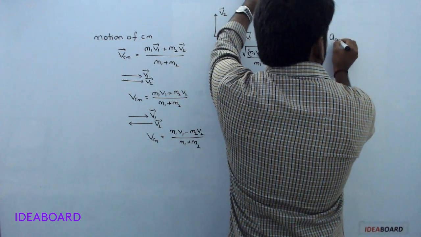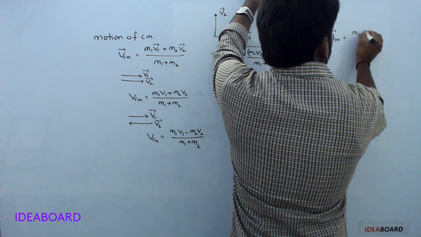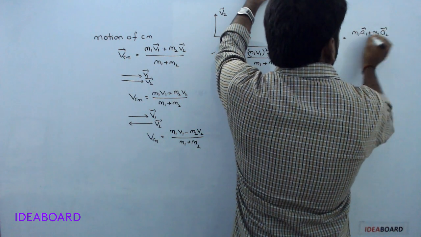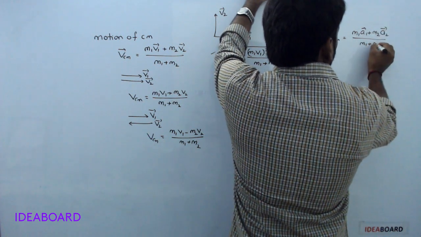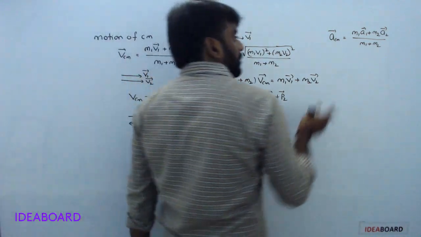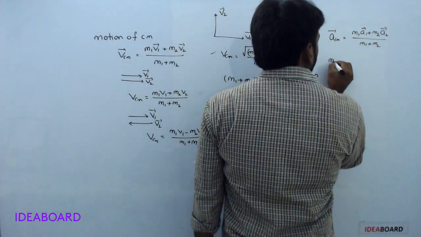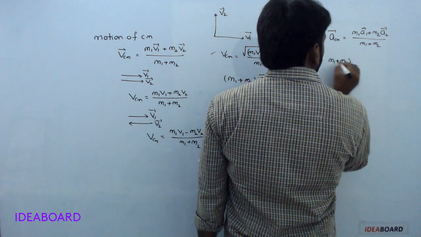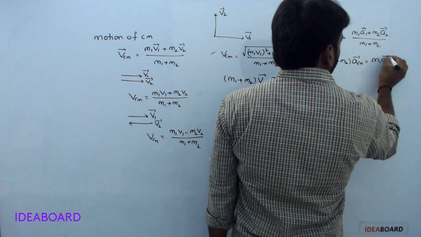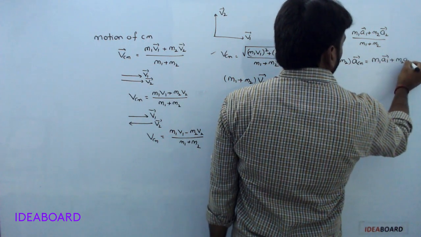Acceleration: acm bar equals m1 a1 bar plus m2 a2 bar by m1 plus m2. Taking this to the other side, m1 plus m2 into acm bar equals m1 a1 bar plus m2 a2 bar.